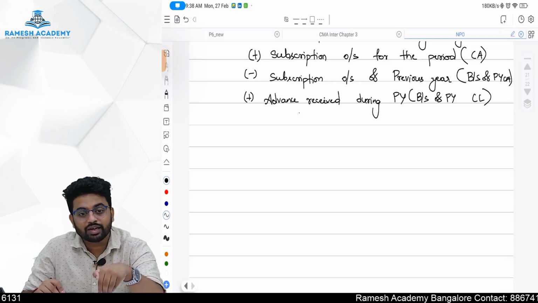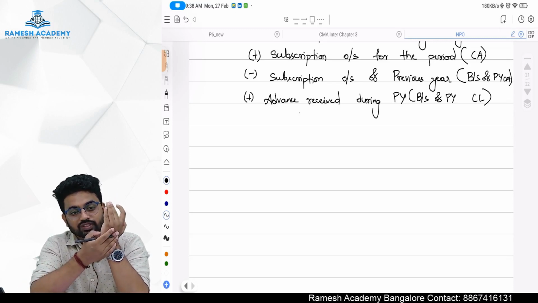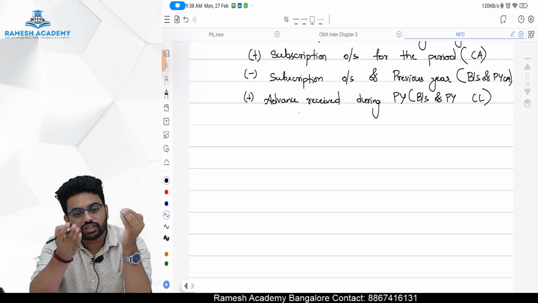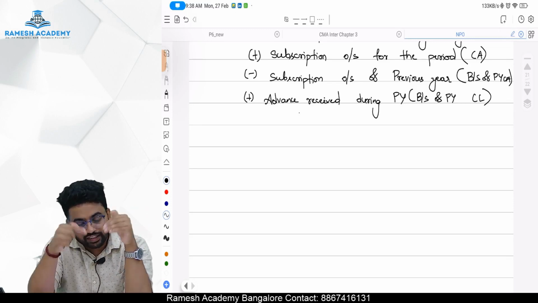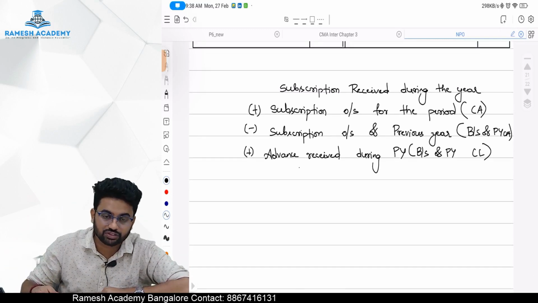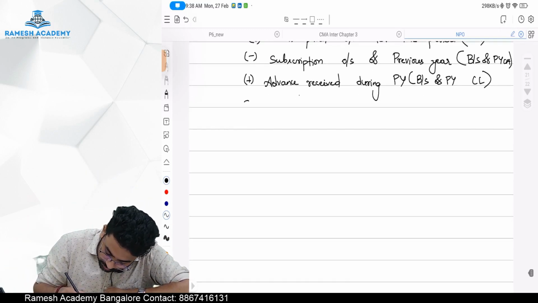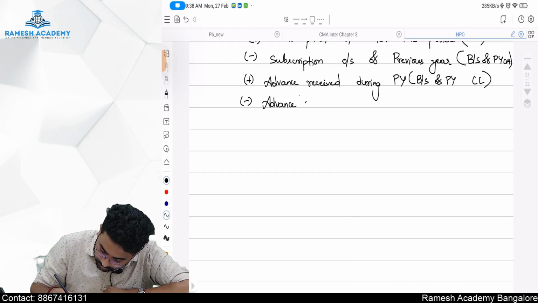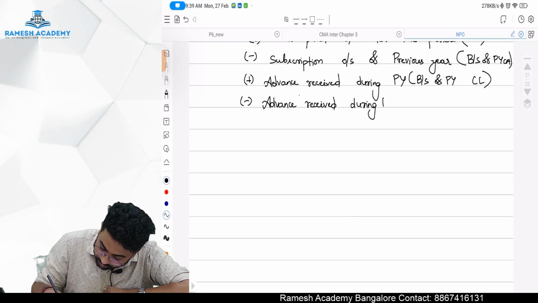Also, this year we might have received next year's money, no? That is, this year we might have received certain advances, which are not of the current year, but are already included here as we have taken the total receipt of the year. So we should exclude it, right? So minus advance received during the year.